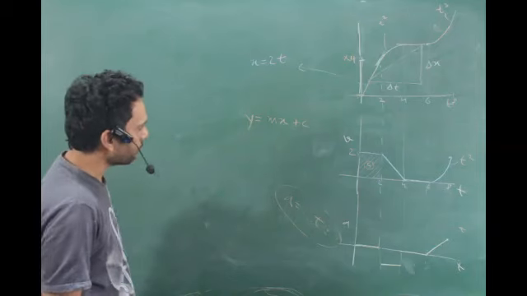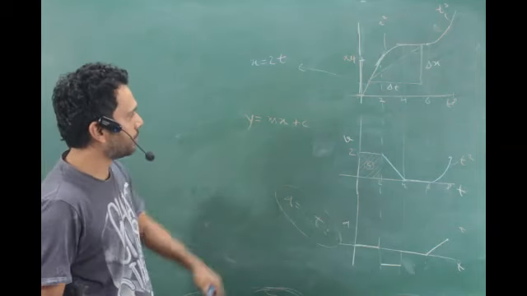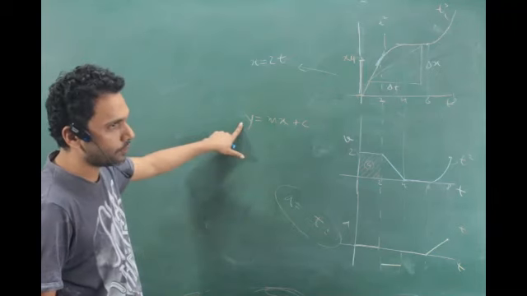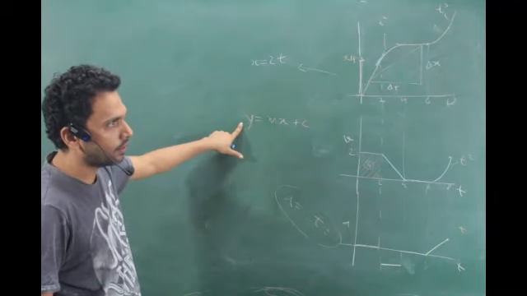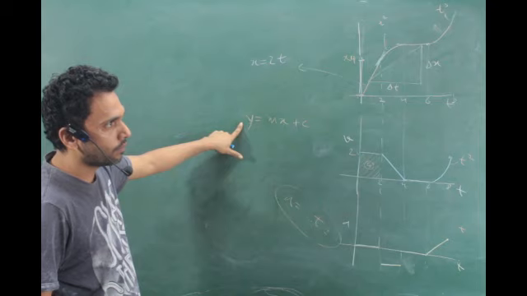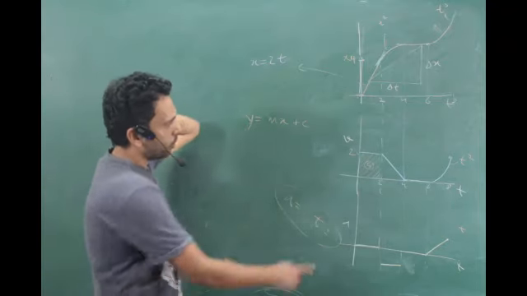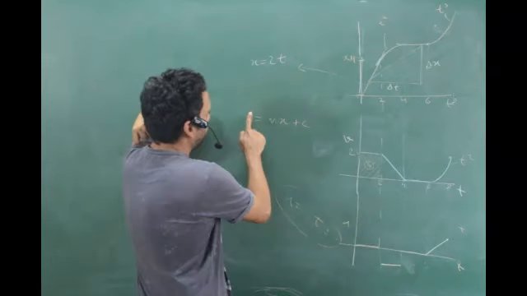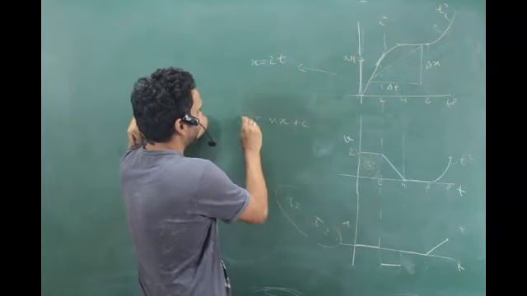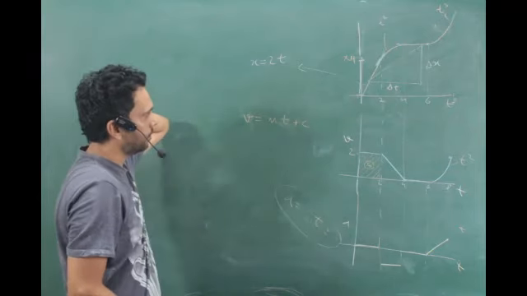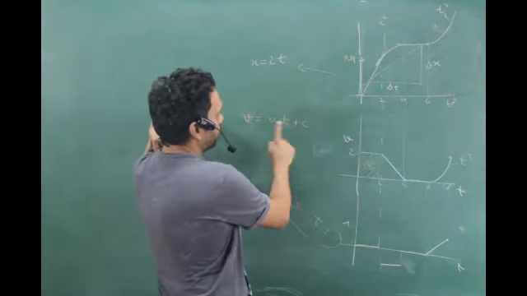Okay. So y is equal to mx plus c. Everybody knows that this is the equation of a straight line. So what will be the equation for this? Over here, instead of y-axis, we have v. Instead of x-axis, we have t, right? Two things we have to solve.